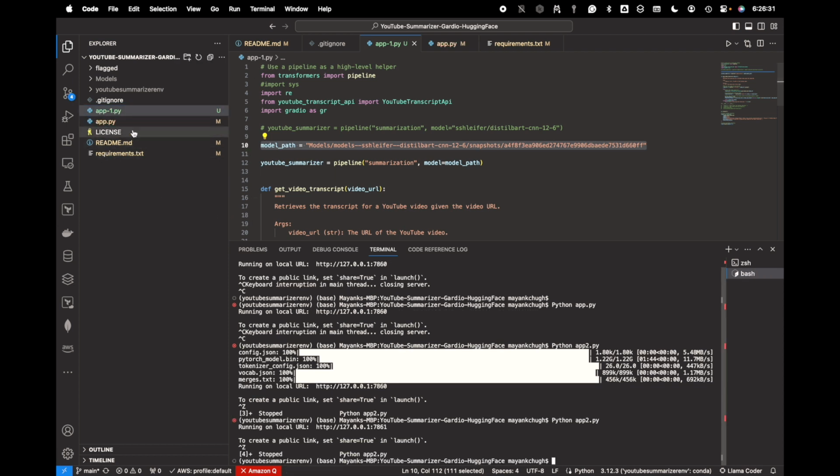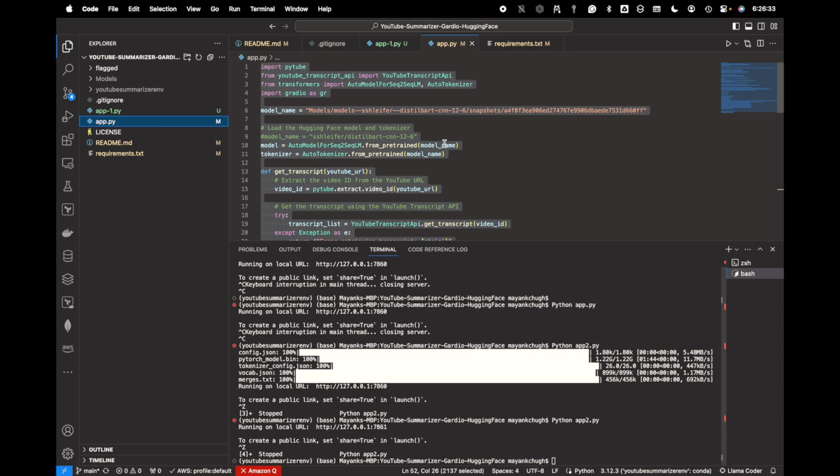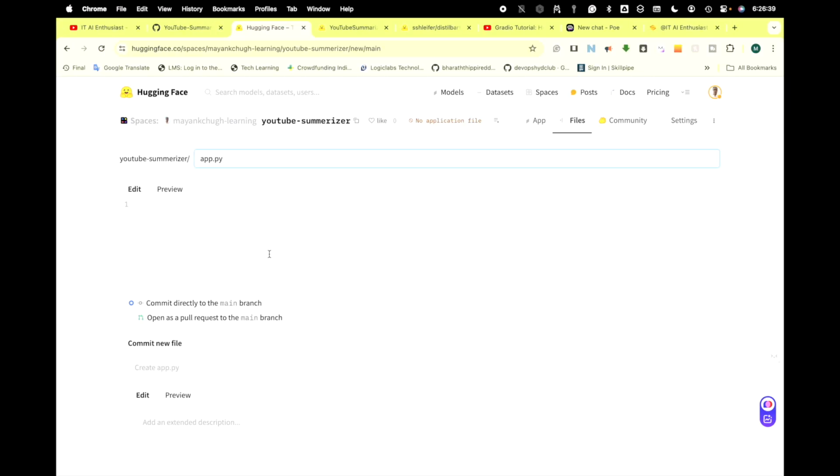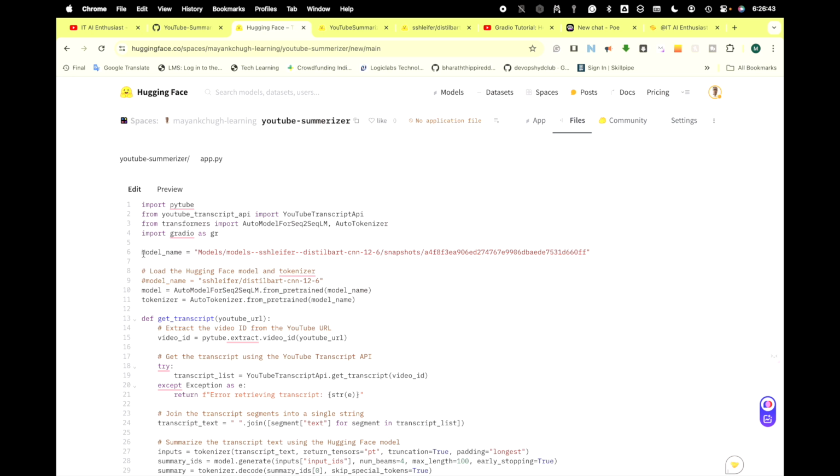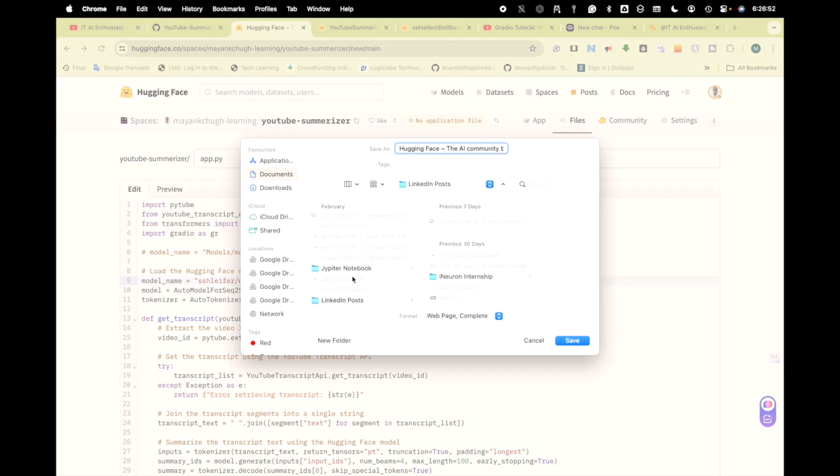Stop my server as well, and for the app.py code, let me copy this code and paste it here. Now I need to take care, because this code is not required in local, it was working, but here no need. So this is also done.